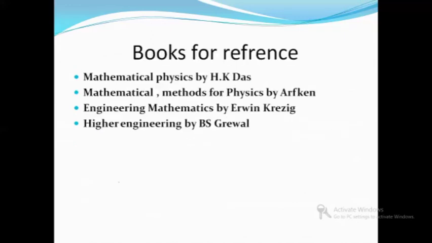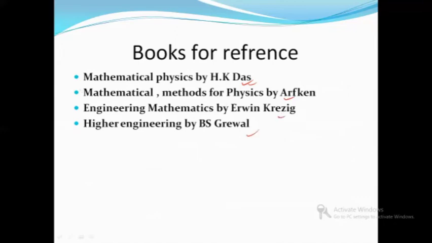So now let's see some books. Why have I mentioned HK Das? Because two books are very good for mathematical physics. First is HK Das and the Advanced Engineering book, right? Besides that, if you are not comfortable with this book, you can also follow these other books.